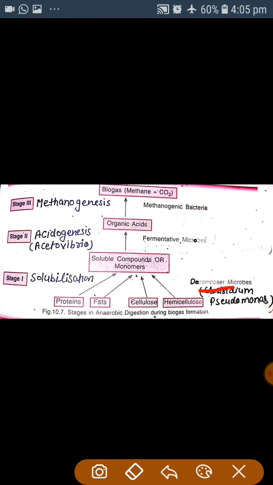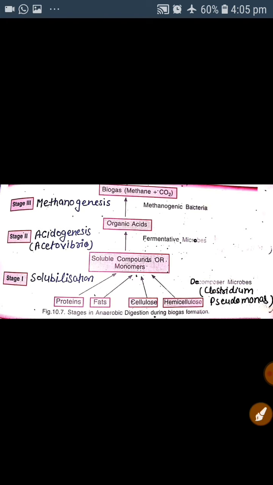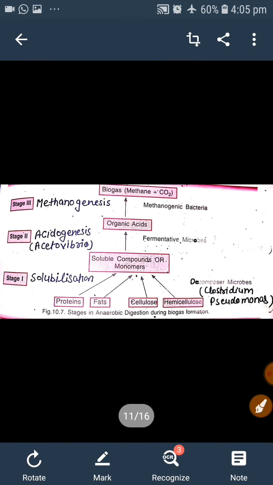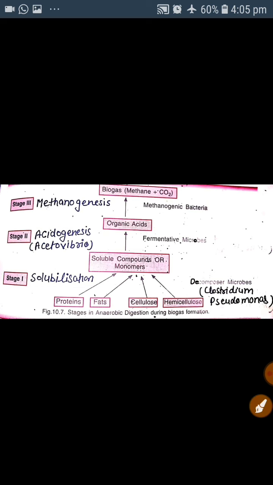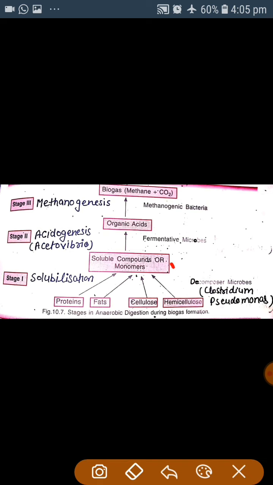These decomposer microbes are Clostridium and Pseudomonas. They convert these complex matter into simple matter, and these are called soluble compounds and monomers. Now the second step helps in the formation of the acid. So this step is called the acidogenesis.